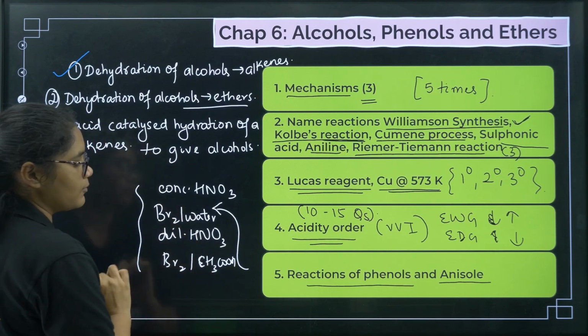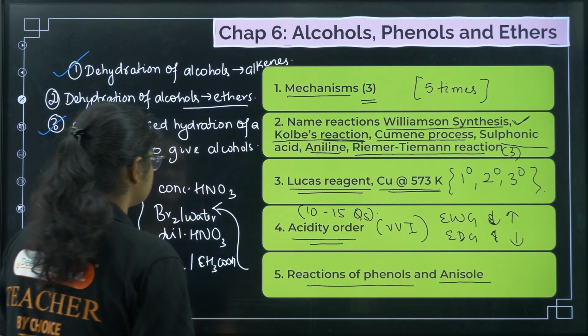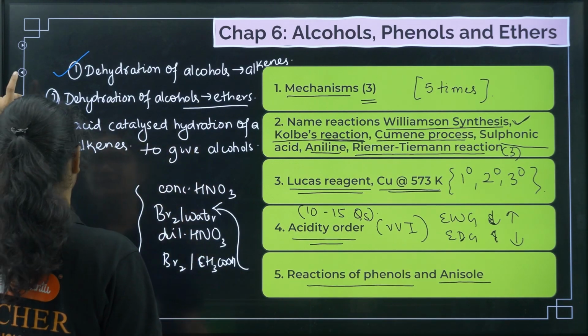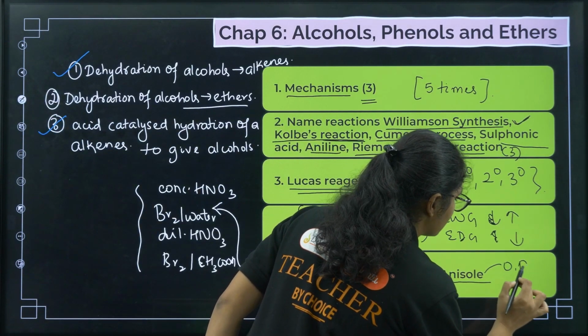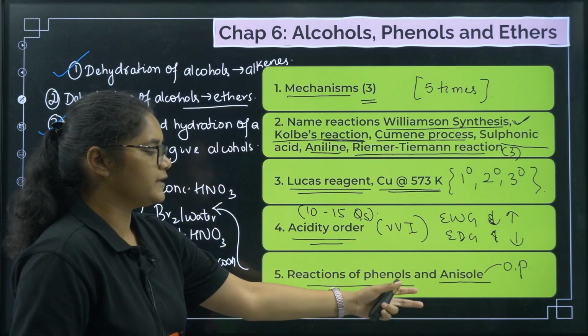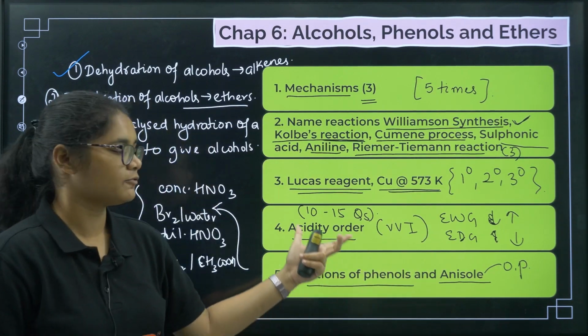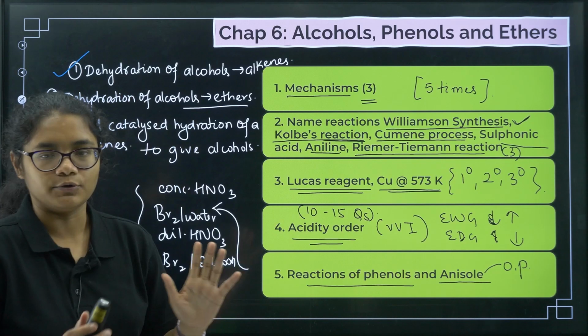These reactions are important. Next, anisole means the reactions of aryl ethers. Okay, so here you should remember they will give you ortho and para products. Okay, so nitration, halogenation, these type of reactions for these topics you can prepare.